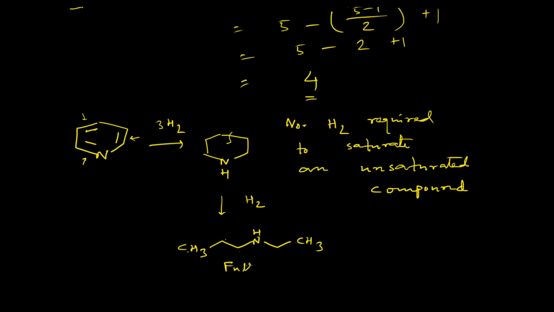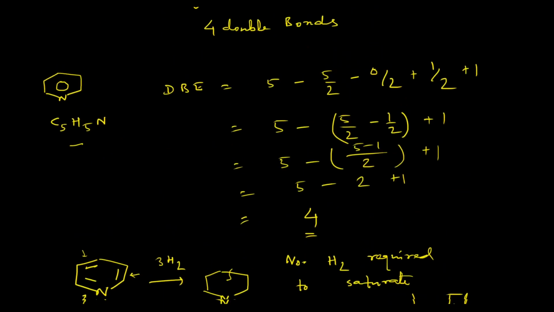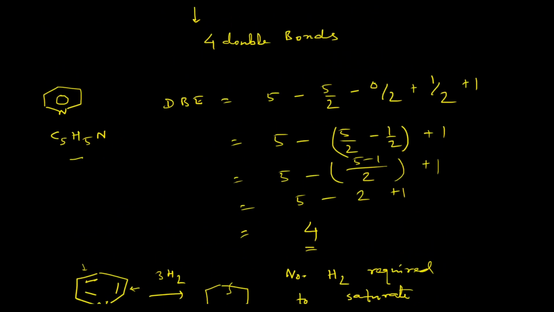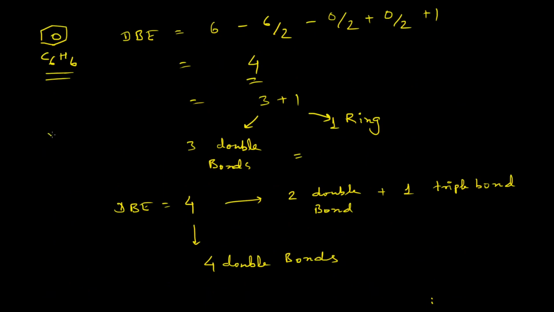So this is fully saturated, and this is obviously the unsaturated one. In the same way, you can also apply this thinking to the benzene molecule.